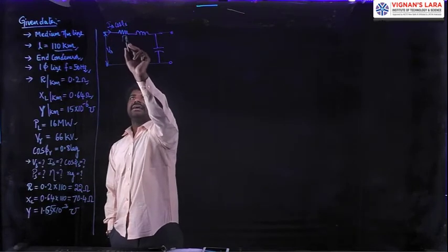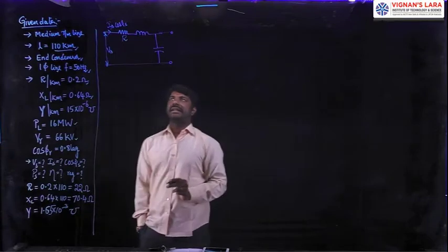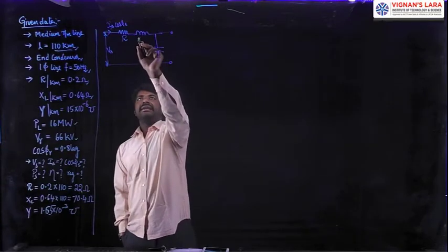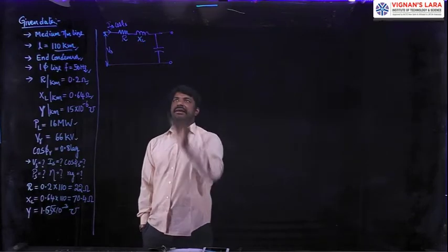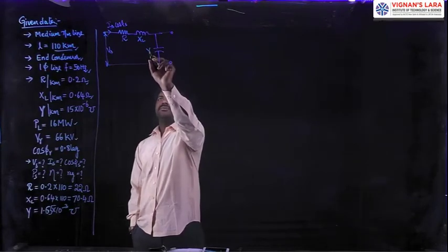This is the entire resistance R, this is the entire inductive reactance jXL, and this is the Y value.